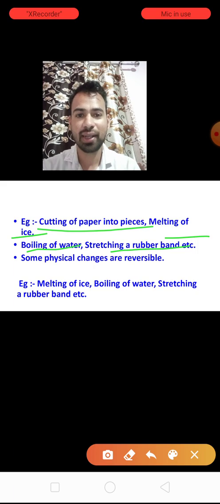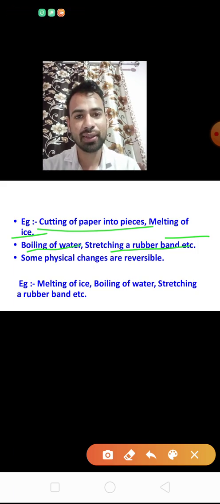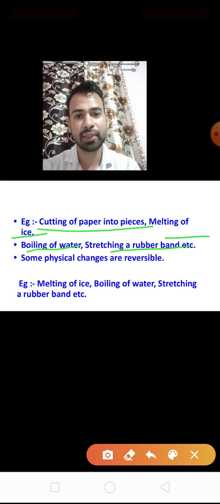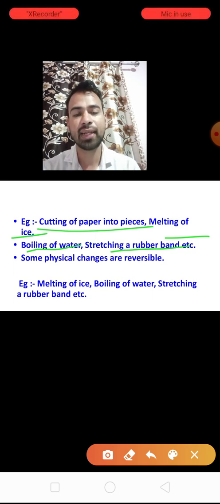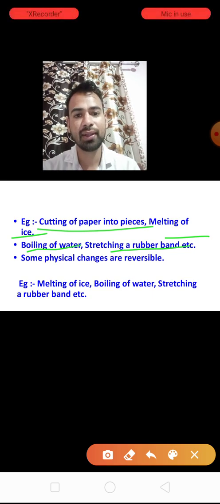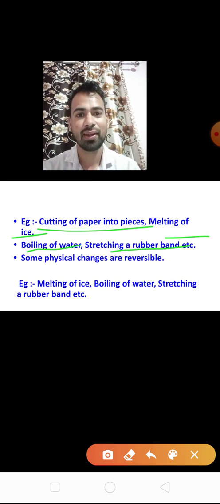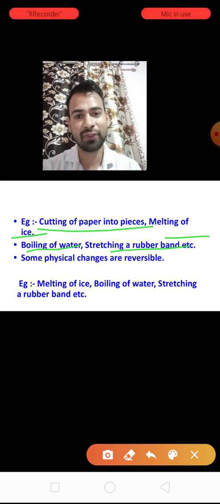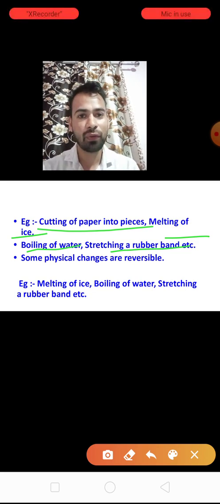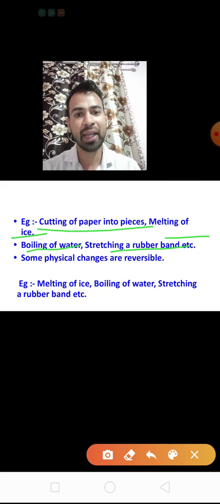Clear about this? Now children, some physical changes are reversible. As I told you, those substances which can come back to their original form are called reversible. An example of a reversible change is melting of ice. When the ice melts, it forms water. When we put this water in the freezer again, it becomes ice, so it is reversible.